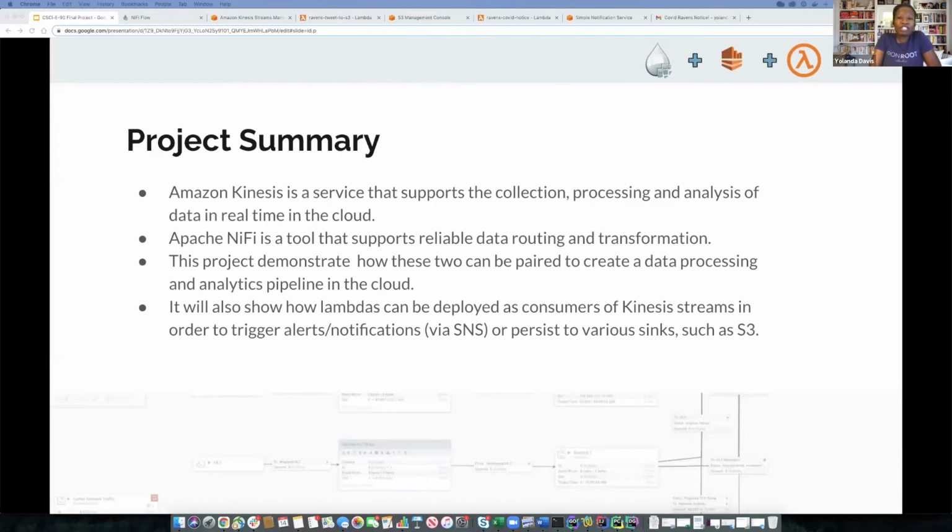But I also wanted to show how simple it is to get data into Kinesis using tools such as Apache NiFi, which supports data routing and transformation. Finally, I wanted to show how Kinesis data can be consumed and analyzed to trigger other services using Lambdas.